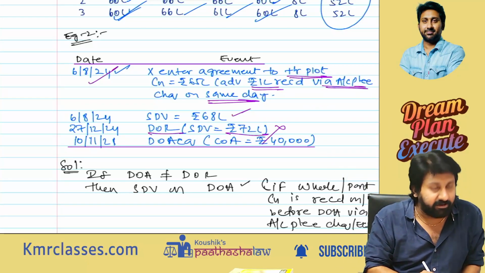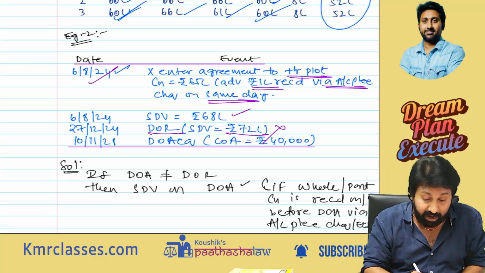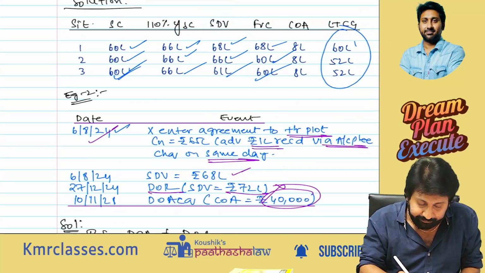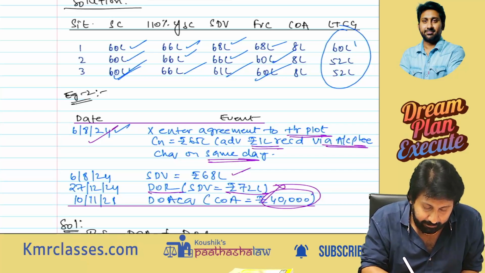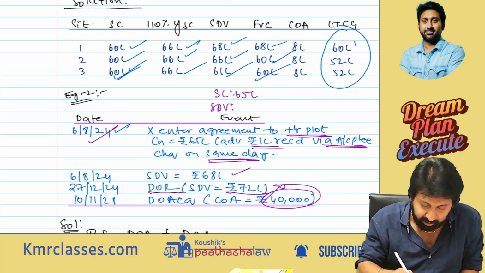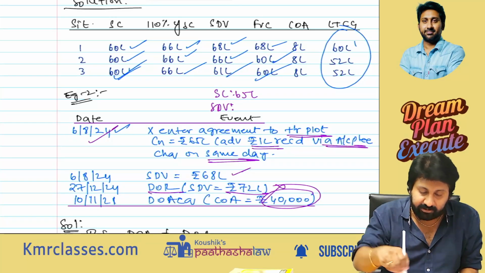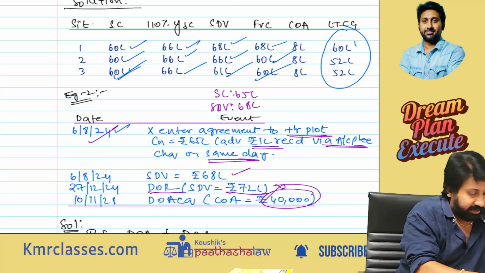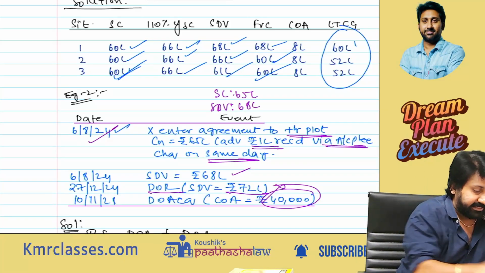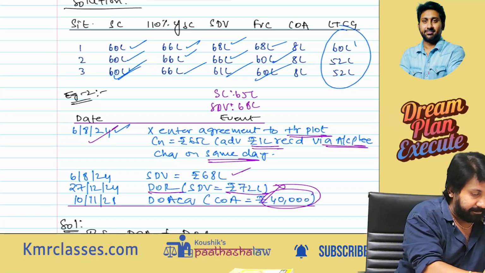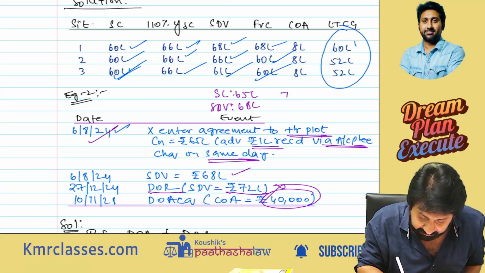On 10/11/21, long back, they acquired this land at 40 lakh. Now consider. Now tell me, first, what is to be considered? My sale consideration you have to consider. How much? 65 lakh. Then the SDV. What is the SDV on that date? Because the advance is received by account payee cheque, it is 68 lakh. Take a calculator. 65 into 110% is 71.5.